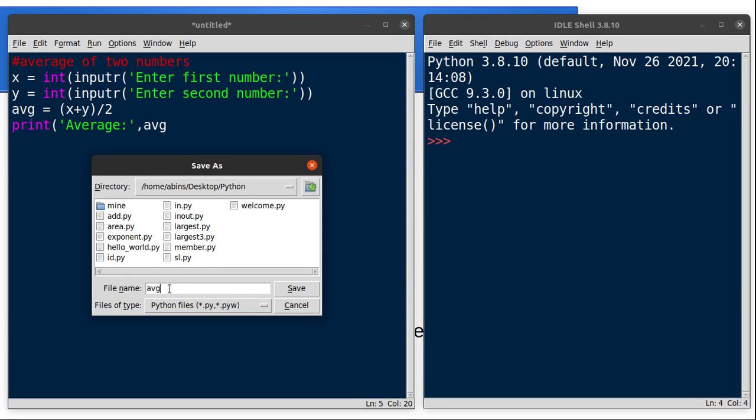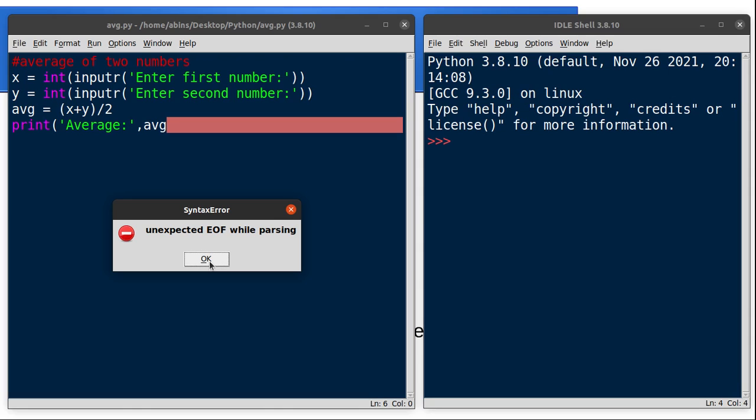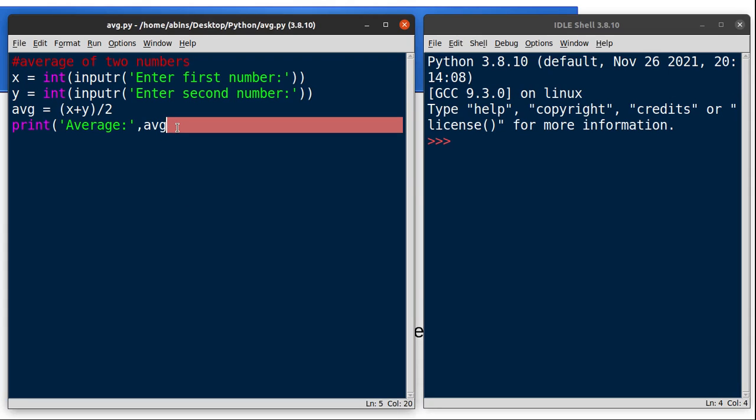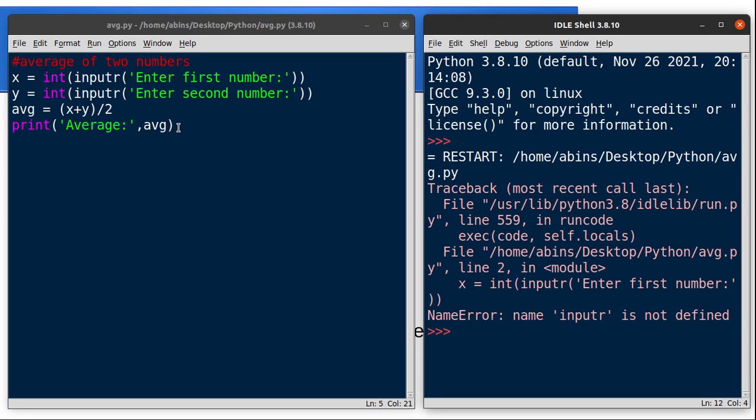So let me save the program as avg, average of 2 numbers. Press F5 to run your code. Something is missed: unexpected end of file while parsing. So a parenthesis is missing here. Save the program again using Ctrl S. Press F5 to run your code. Name error. Okay, input is a function, there is a typo mistake. So delete this. Again use Ctrl S to save the program.